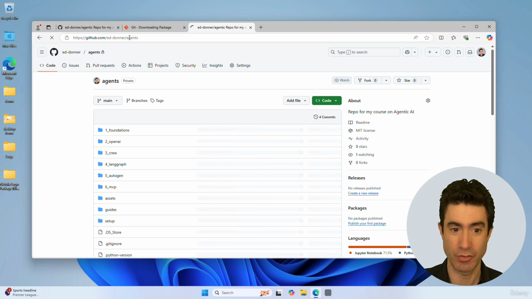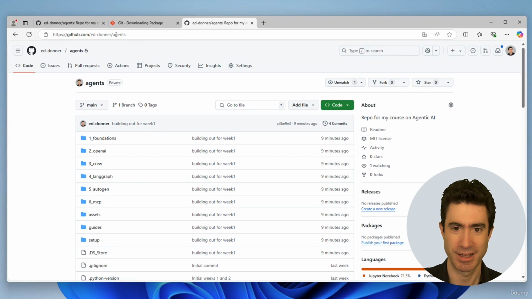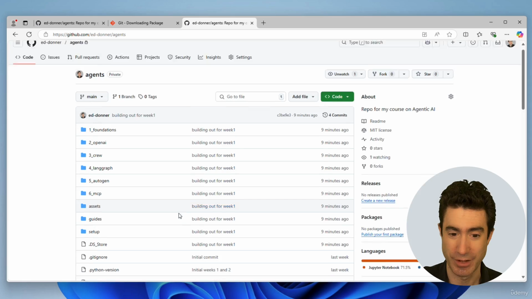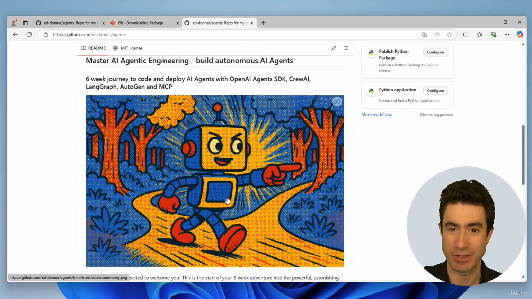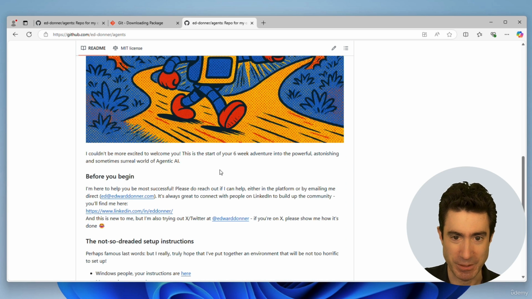We're going to go to the repo that is linked in the course materials. It's at github/myname/agents. And here it is. When you go there, you see the different directories, the different folder structure that we have. And if you scroll down, you get what's known as the README, the set of information that comes with the course. And I plead with you to read the README. I put a lot of care into the README. It's got lots of great stuff in there. So do take a look through it, and it will set you up to be successful.